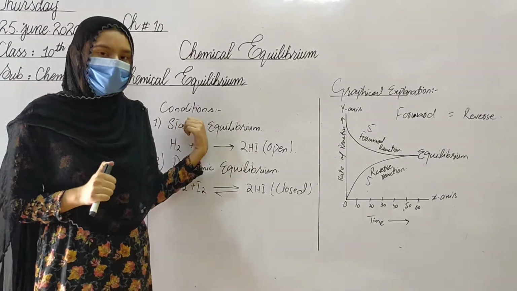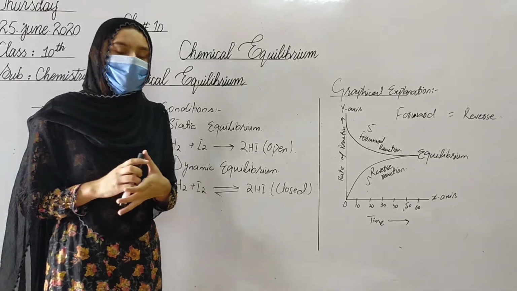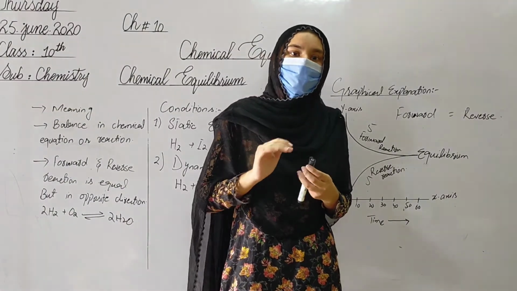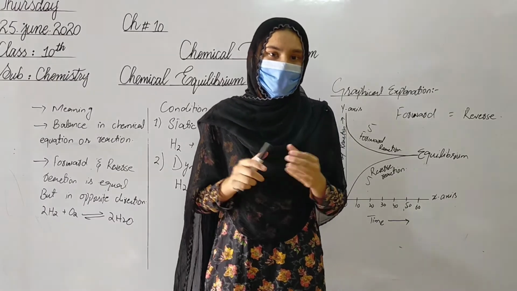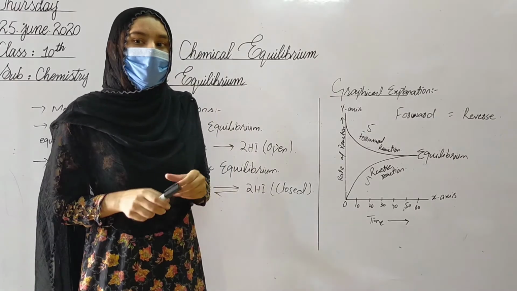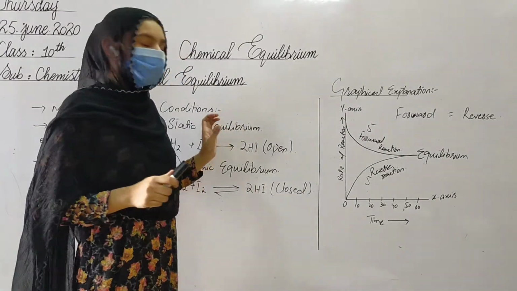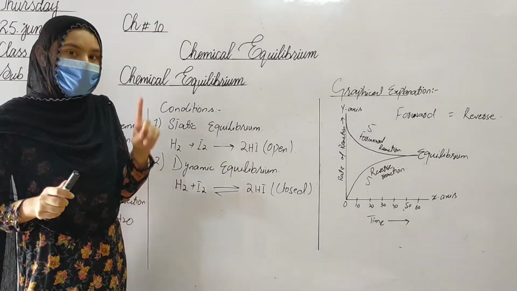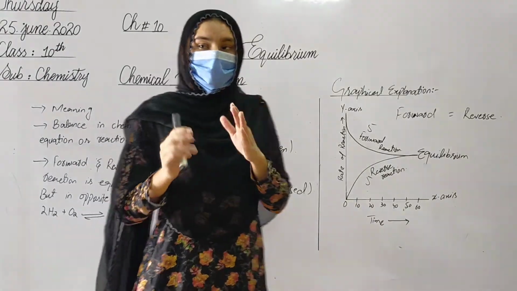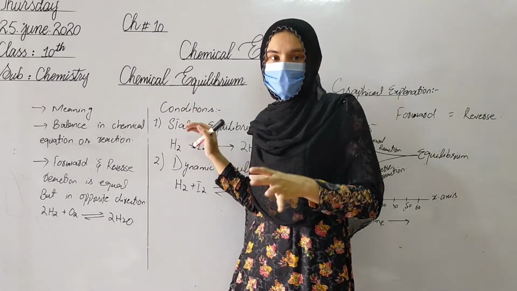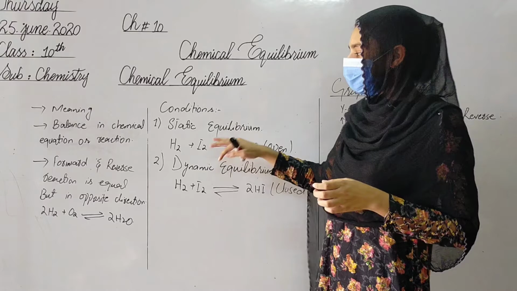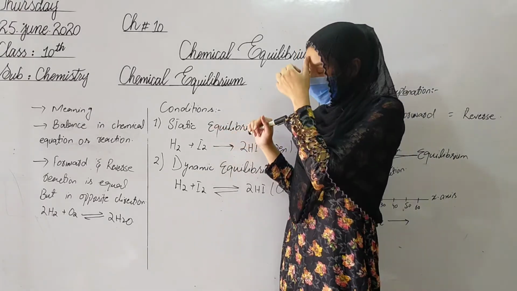Chemical equilibrium has two types or conditions. The first condition of chemical equilibrium is static equilibrium. Static equilibrium means the type of reaction which starts and stops at the end, meaning reactants just change into products and can never change back into reactants. The reactions which move in one direction are called static reactions, and the state where these static reactions occur is called static equilibrium.